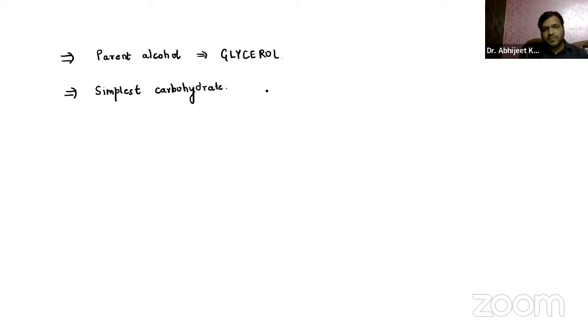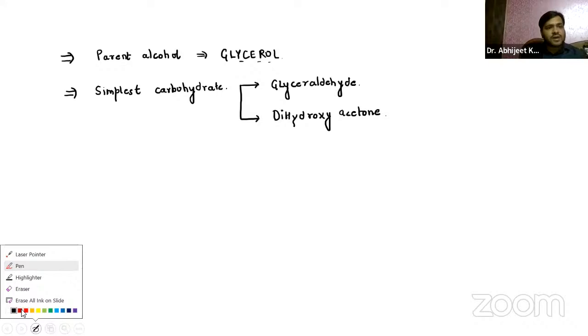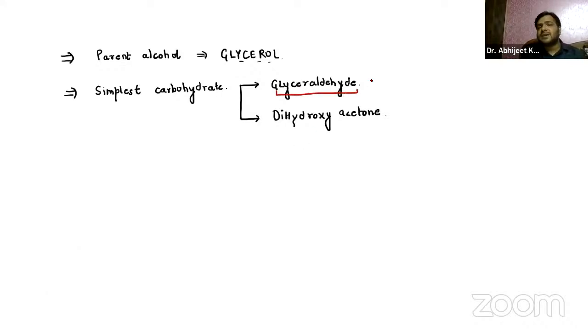Now, we have two over here. The two carbohydrates are formed. One is glyceraldehyde. From the glycerol, they are only formed. We have glyceraldehyde, and the second one is dihydroxyacetone. And out of this, remember the glyceraldehyde is the parent carbohydrate. It is the parent carbohydrate, right? So these are the three points that you guys have to remember.